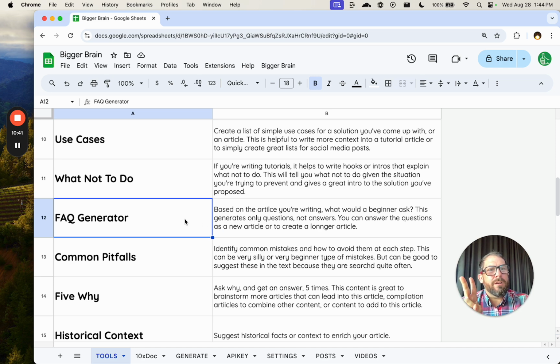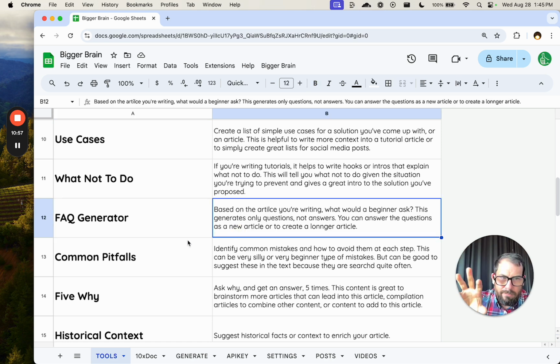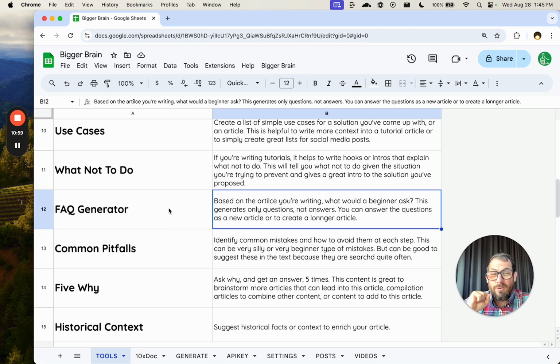But if you are interested, Fast Facts generates the questions, you answer those questions, and then it generates FAQ schema. If you're writing online, it's really helpful for Google. That other product does it. I may include that here, but this one will just generate you a few questions, actually like 10 questions.